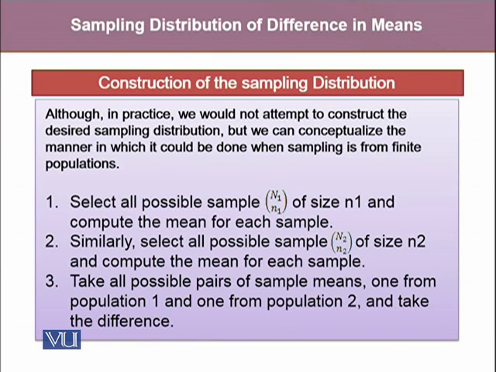Similarly, for population 2, we will obtain all the possible samples, capital N2 choose n2, of size n2 and compute the mean for each sample. Once the means for all possible samples from population 1 and population 2 have been calculated, we take all possible pairs of sample means, one from population 1 and one from population 2, and hence we take the differences.